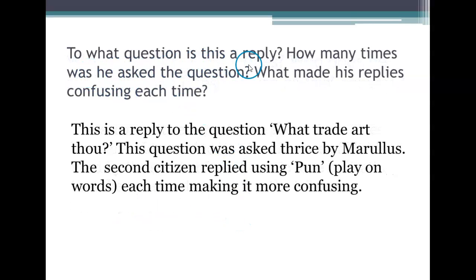To what question is this a reply? How many times was he asked the question? What made his replies confusing each time? This is a reply to the question, what trade art thou? This question was asked thrice by Marullus. The second citizen replied using pun, play on words, each time making it more confusing.